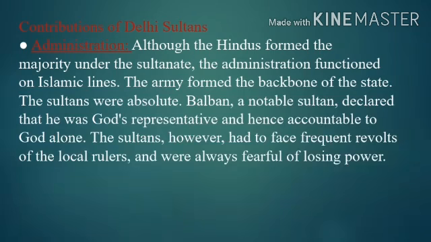The sultans were absolute. Balban, a notable sultan, declared that he was God's representative and hence accountable to God alone. Again, Muhammad bin Tughlaq was a notable sultan, and Balban was also a notable sultan. He declared himself God's representative, and hence accountable to God alone. The sultans, however, had to face frequent revolts of the local rulers and were always fearful of losing power. Why did sultans feel fearful of losing power? Because of the Indian territories and the majority of Hindu people.